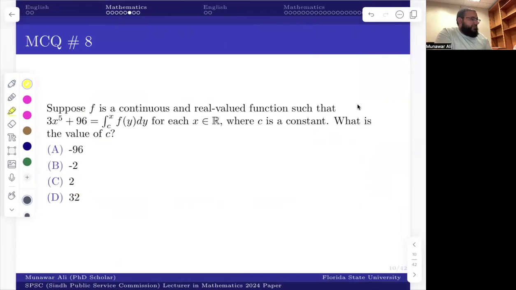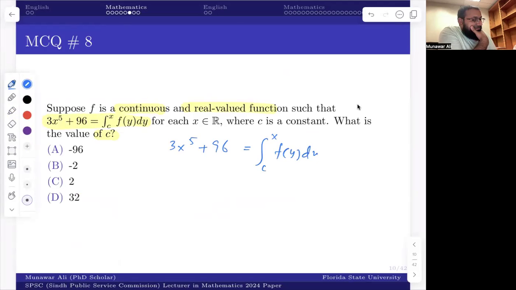Here comes a question from calculus. You're given a function which is continuous and real valued, such that this happens. You have to find the value of c. I think it should be simple. What should I do? We have 3x to the 5 plus 96 equals c times the integration from c to x of f of y dy.